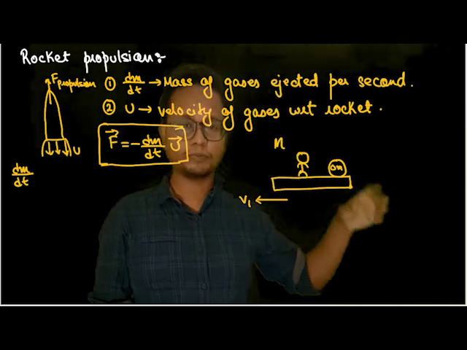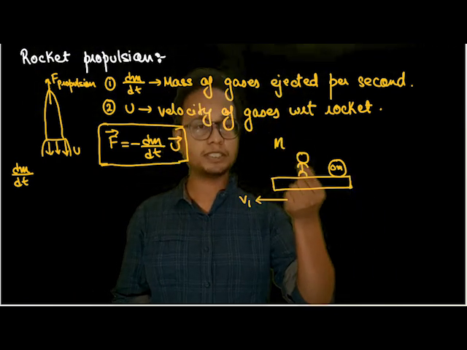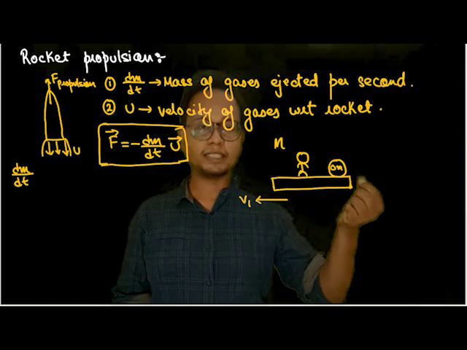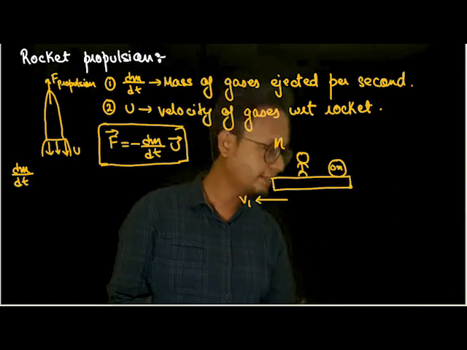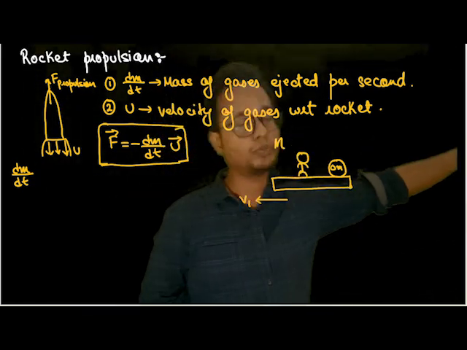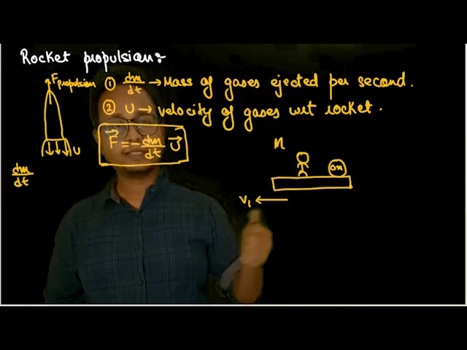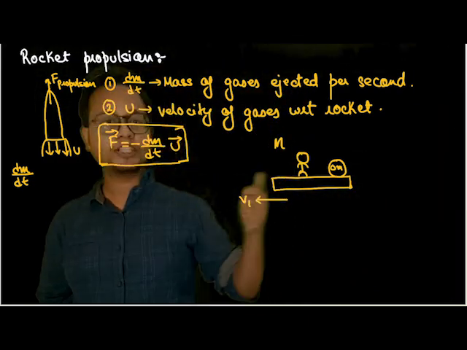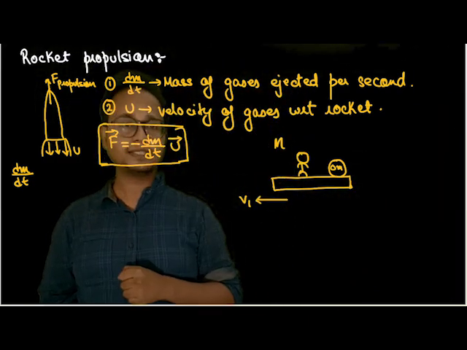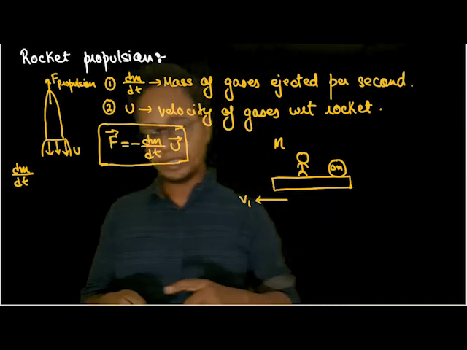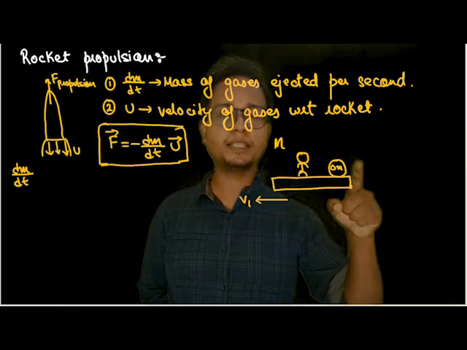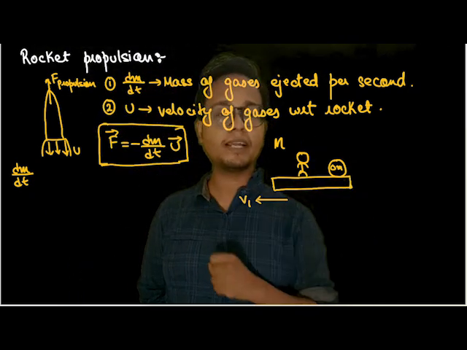Suppose this block plus this person, and this mass delta m was kept. Now if this person picks up the mass and throws it, this entire system will change its velocity in the left-hand direction, isn't it? So the initial momentum of the system was M plus delta m into v1 in the left-hand direction.